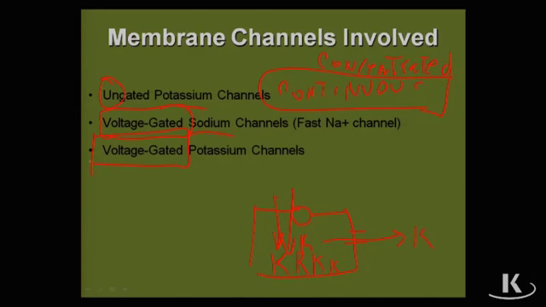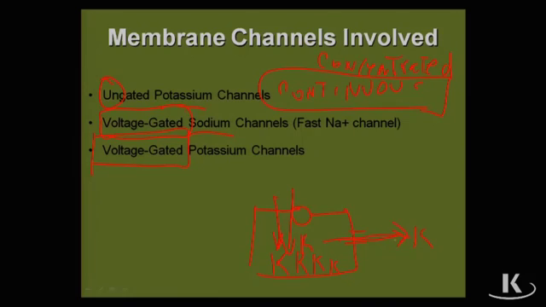Now, voltage gated means is affected by action potential. As a matter of fact, it creates the action potential. Voltage gated means that it changes not so much on concentration, but based on charge. As a matter of fact, the voltage gated channels create the concentration differences in a lot of ways. So, voltage gated, not continuous.